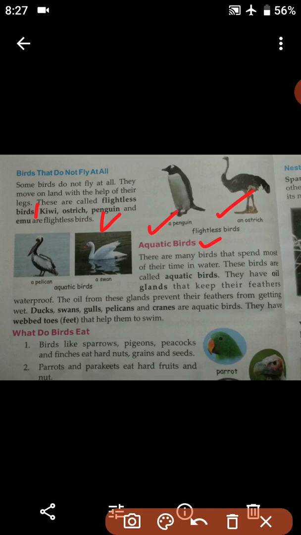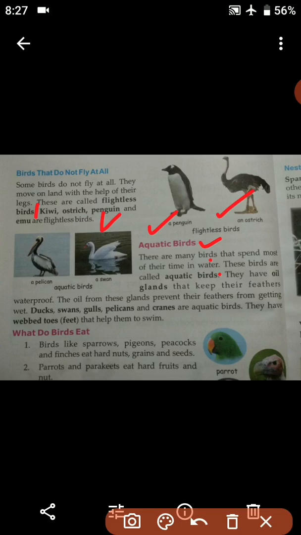So students, aquatic birds are those birds which reside or live in water. So there are many birds that spend most of their time in water. So students, there are many birds who spend their time in the water. These birds are known as aquatic birds. So students, the birds that spend most of their time in water are known as aquatic birds.